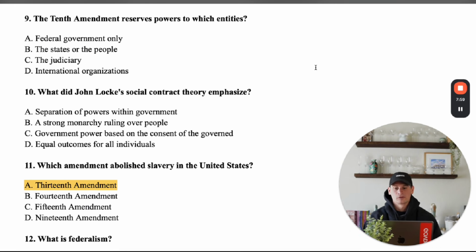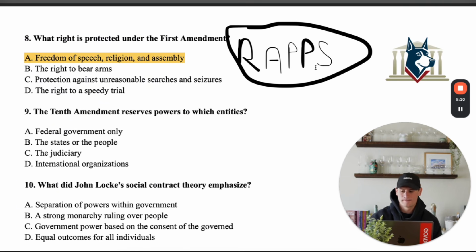The 10th Amendment reserves powers to which entities? A, the federal government only. B, the states or the people. C, the judiciary. And D, the international organizations. So obviously international organizations is not going to be correct. We don't reserve rights for international organizations. That's not really how the Constitution works. C, the judiciary. The judiciary obviously doesn't inherently have rights preserved for it either. And we know that the federal government is almost anti-preserving rights for itself. So the best answer here is going to be B.